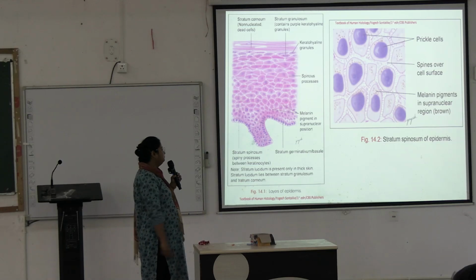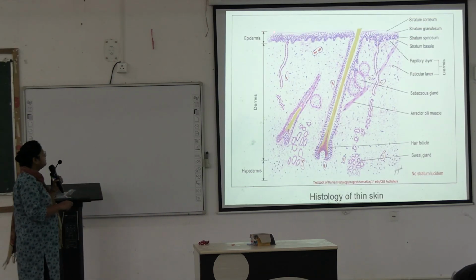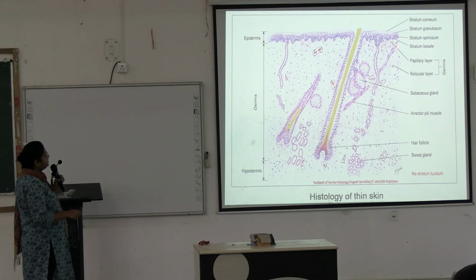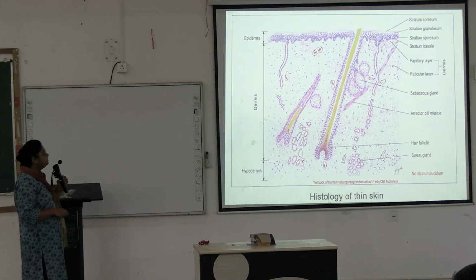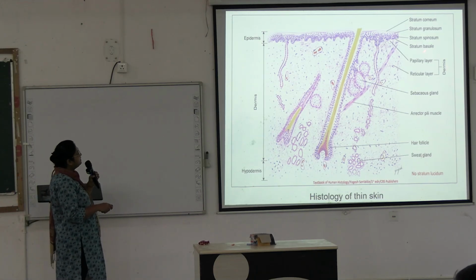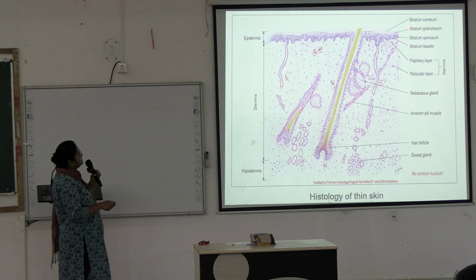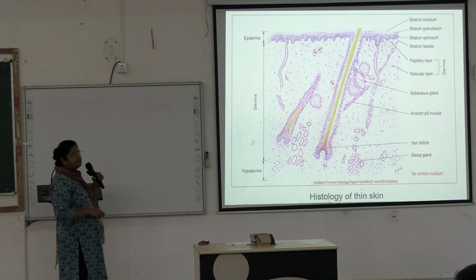Next. Here is the epidermis, here is the dermis, two divisions, papillary dermis and reticular dermis. Okay, within the dermis, different skin appendages have been shown. And here the layers of the epidermis are also visible, stratum basale, spinosum, granulosum, corneum. Okay. And like this you will see under the microscope.